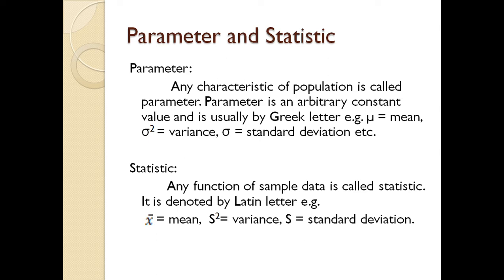Then sigma square. Sigma square is the variance, and sigma represents the standard deviation. So these are the parameters. Any characteristic or formula or information which you calculate from the population values, all the values of the population, that characteristic is called a parameter.